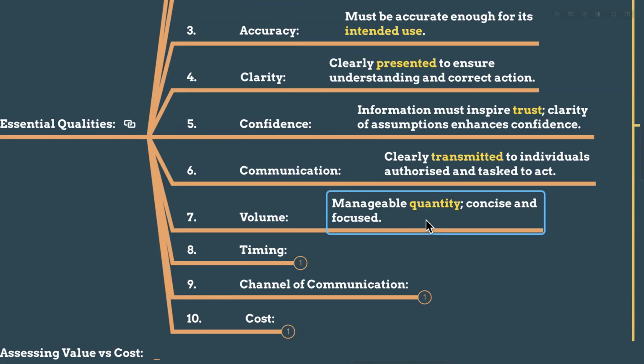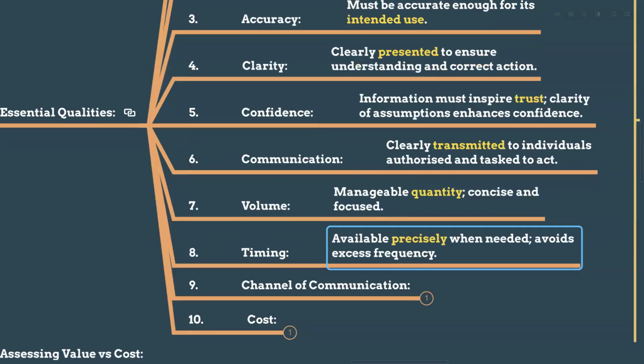And the volume. Volume means a manageable quantity, concise and focused. A company should avoid excessive data, because that will overwhelm the decision makers. They feel confused and lost if you give 100-page reports. So the volume should be manageable, as well as the timing. Information should be available precisely when needed, avoiding excessive frequency. A hotel manager needs daily booking reports, not a quarterly report. If you give the report after three months, no purpose is served.